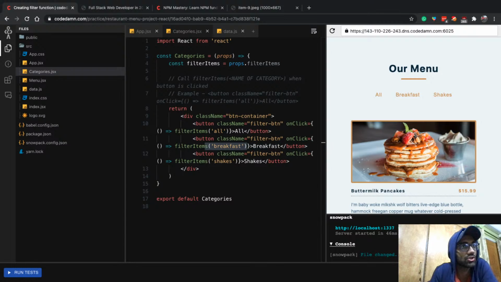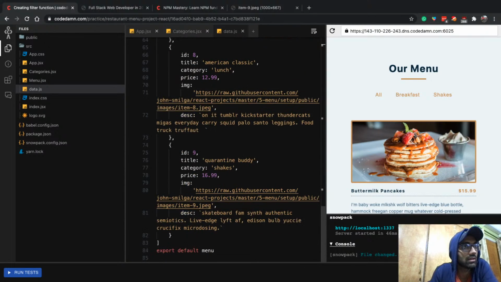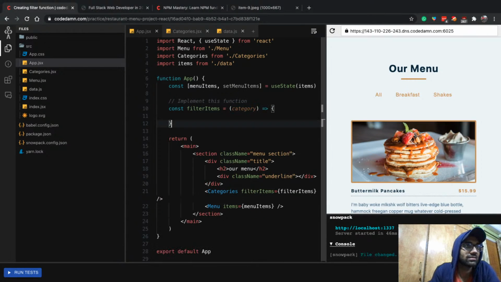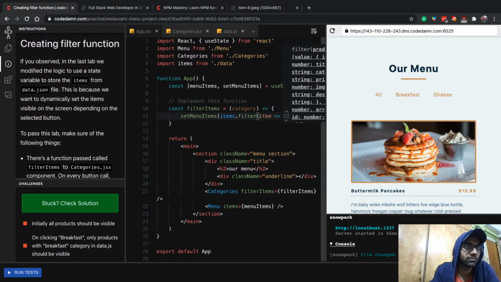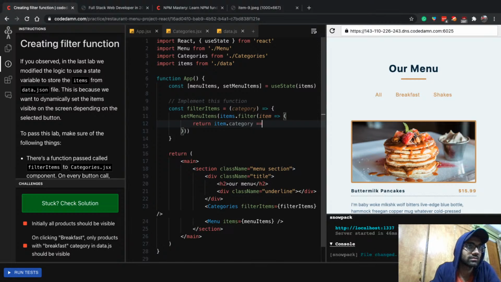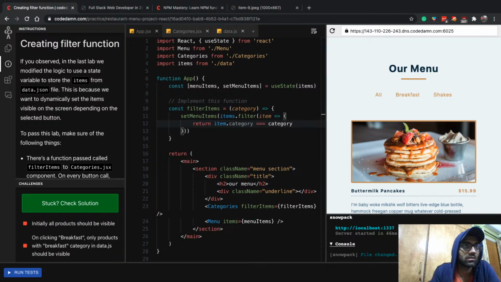Breakfast and shakes are actually the names of the categories. So once we have this category right here, we can say, I want to set the menu items, but only those items.filter item, where the item.category is the passed category, which we get. So yeah, that's pretty much it